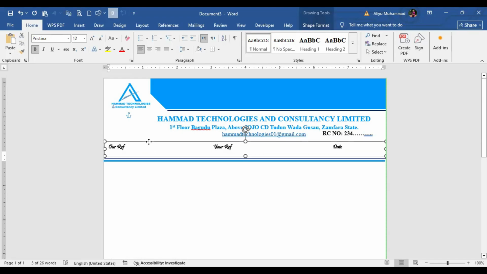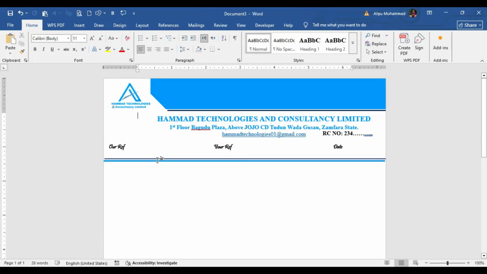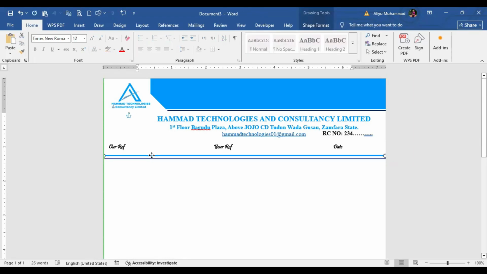Small, just small. Yeah. This one too should go up small. Then this one too. Yeah, this one too should go up small, please.